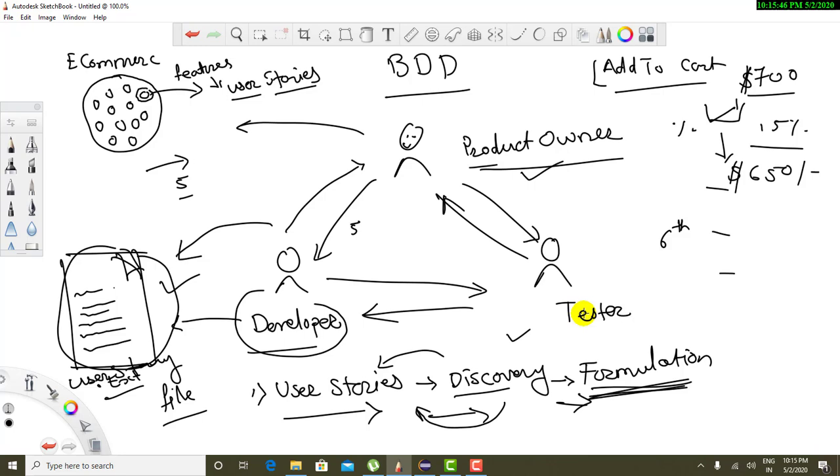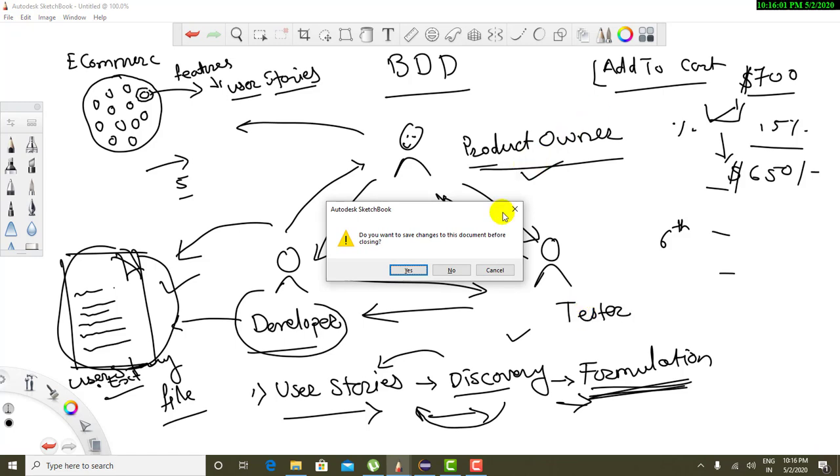Okay, how we are going to see in the coming sessions. Don't worry about that. But this is just an introductory session of the BDD. I hope you guys got an idea what BDD is. So in the BDD, if you have noticed, then we have this particular file which is on the higher priority.